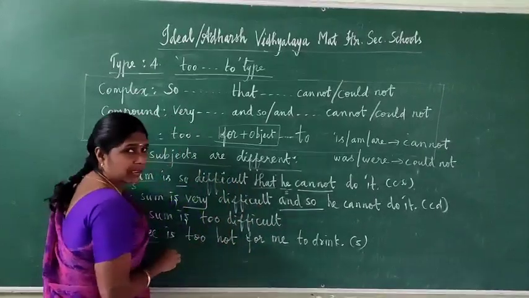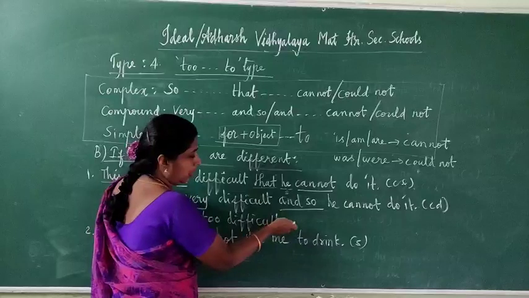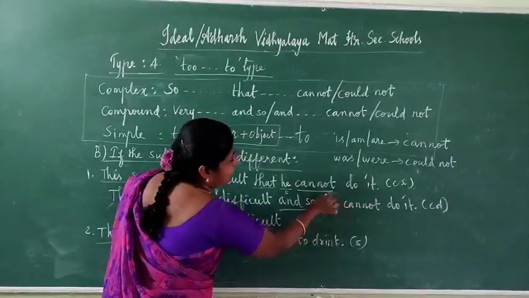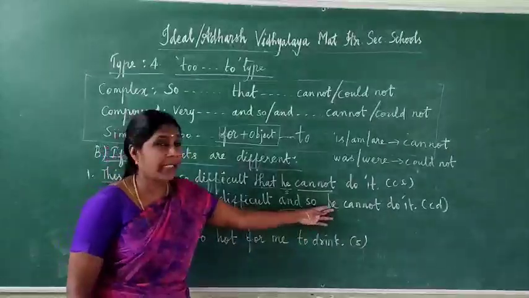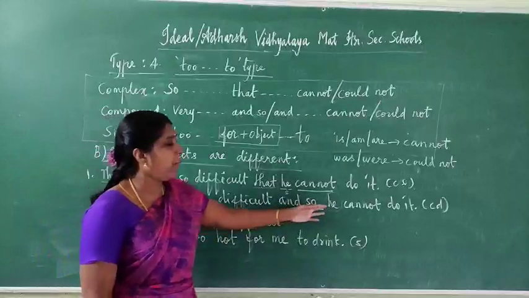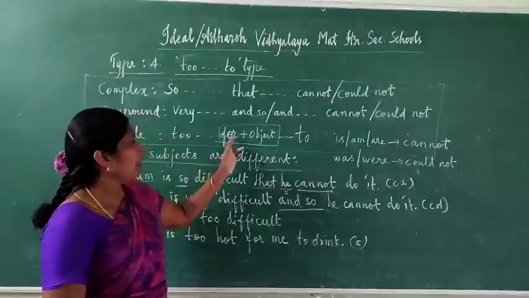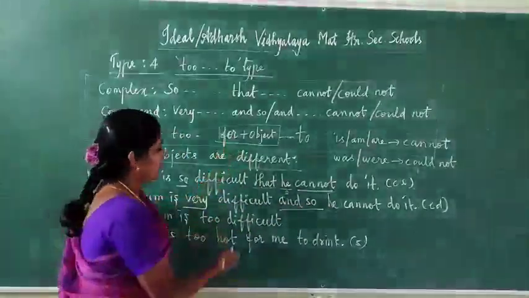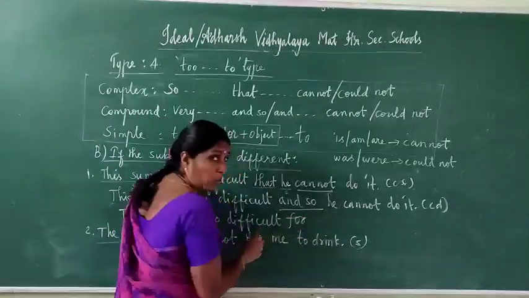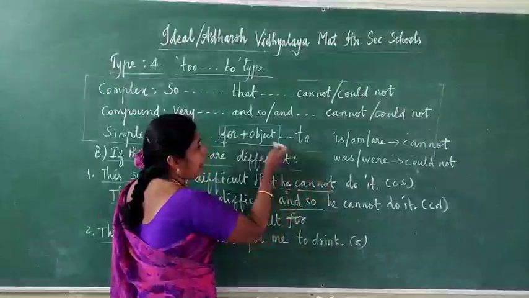Too difficult. That is the previous type we use: too difficult, after "too", "to" plus verb one, do. But here, if we write like that, the subject, he, is not mentioned in this sentence. For that, only when the subjects are different, we have to use "for". So after this adjective word we have to write "for". For whom? For him. Write down the object word.